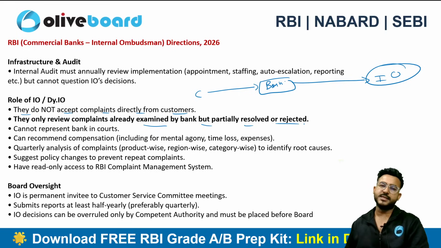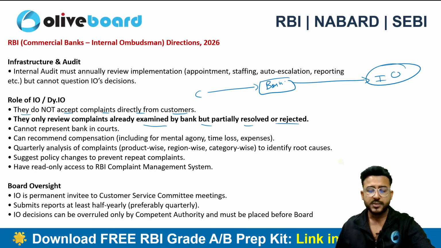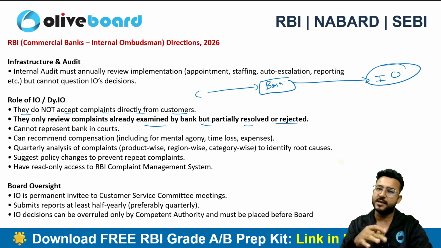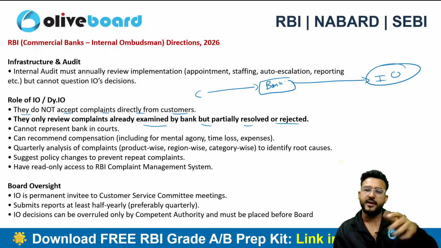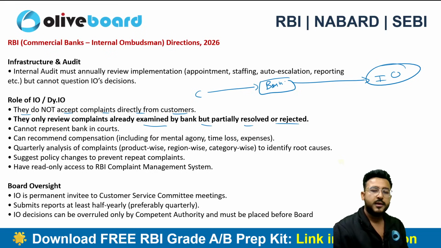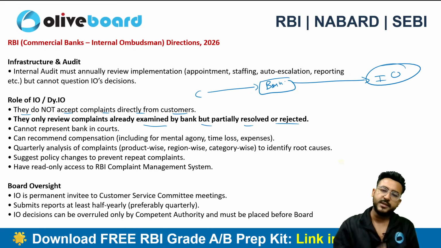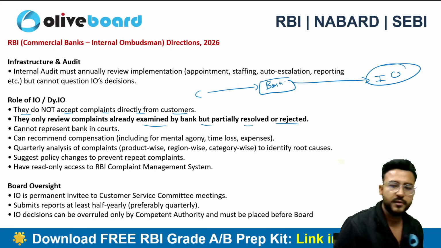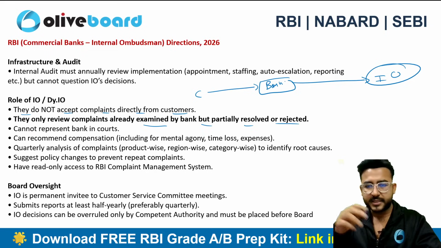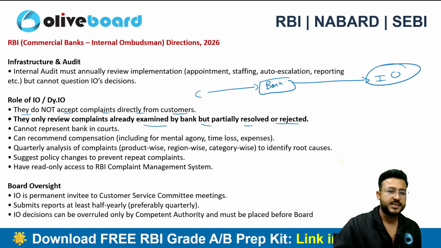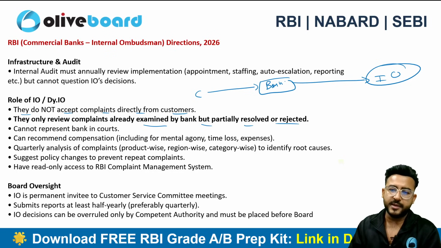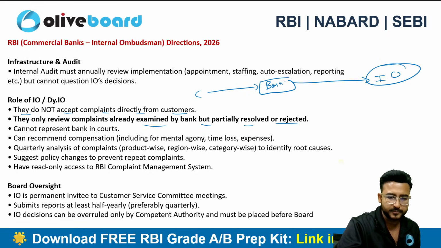This we have already discussed, plus they can't represent the bank in court, right? So the integrated ombudsman scheme is completely different, guys, as compared to the internal ombudsman. This is an internal matter, right? If you are not able to resolve the matter internally, if you are not satisfying the customer within the stipulated time limit, then the customer will definitely move to the RBI integrated ombudsman scheme to take the complaint ahead, right? But this is an internal ombudsman, not an integrated ombudsman scheme person, okay? So they cannot represent the bank in a court of law, can definitely recommend compensation, and a quarterly analysis of complaints will be done to identify root causes and so on.